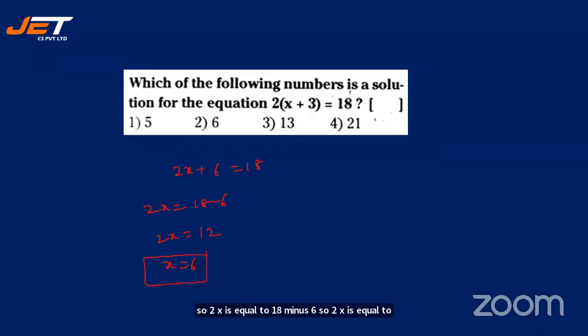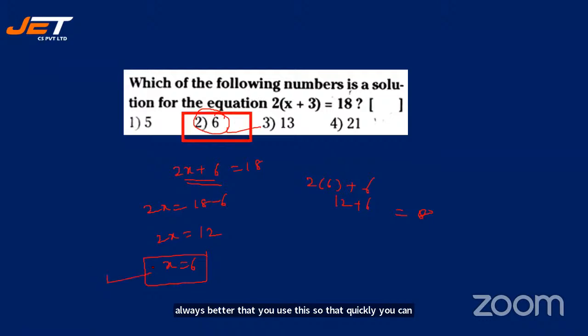Either this, or you can randomly put any one number or one by one number in this equation and then find out which satisfies the equation. See here, for example, I'm just taking 6. So 2 into 6 plus 6, so 12 plus 6 is 18. So my answer should be 6. So any way you can use. But it's always better that you use this so that quickly you can get the answer. All right. So let's see the answer. It is option 2.